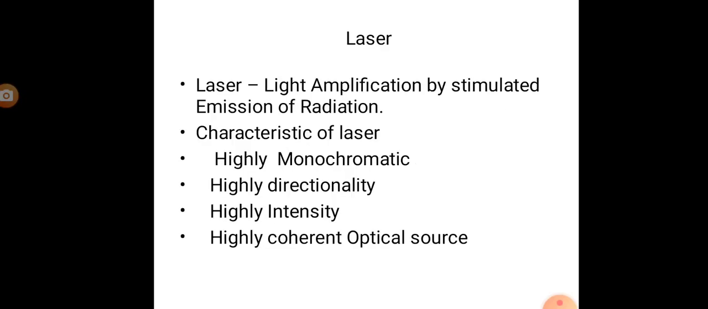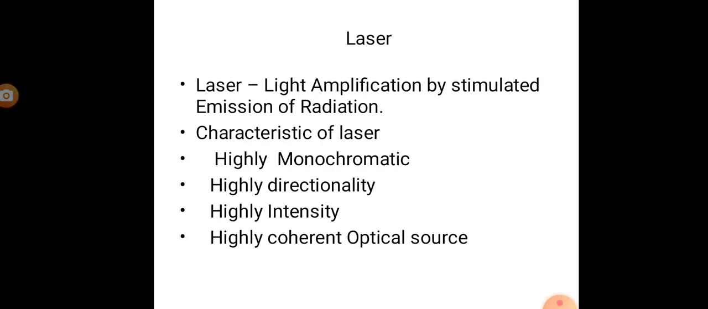Laser. Laser is the abbreviation for light amplification by stimulated emission of radiation. Characteristics of laser: highly monochromatic, highly directional, high intensity, highly coherent optical source. Highly monochromatic: it has a single wavelength.